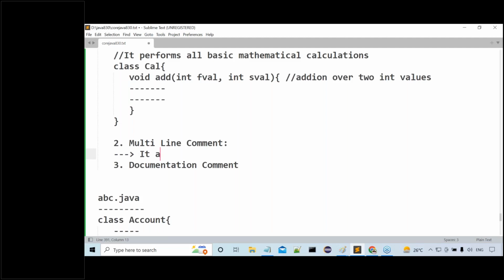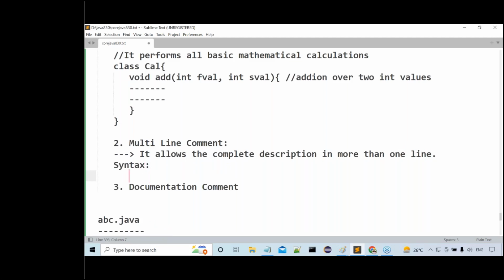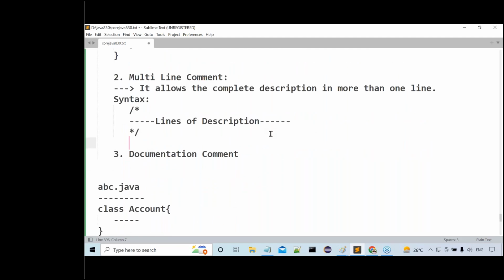So it allows the complete description in more than one line. What should be the syntax of this particular one? Syntax will be very clear. Slash star, and here we can provide any lines of description. Then after that, star slash. That's it. So slash star, any lines of description we can provide there, and then star slash.